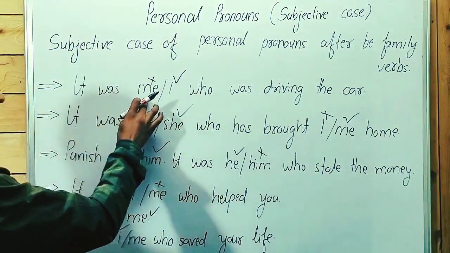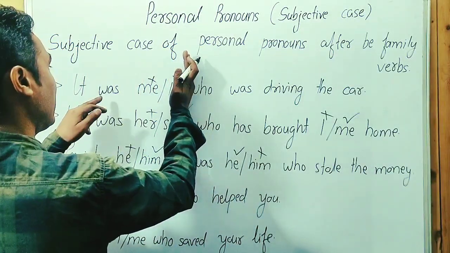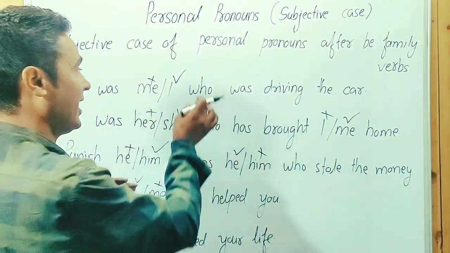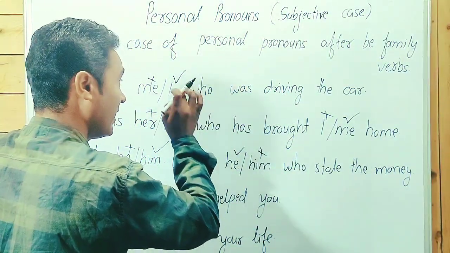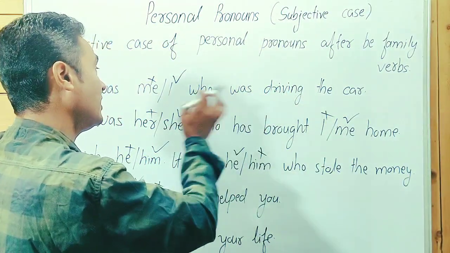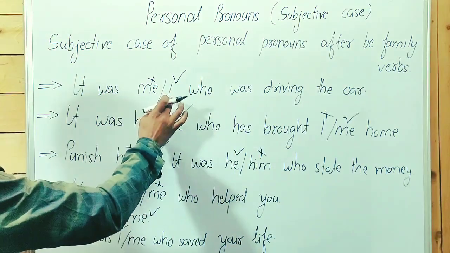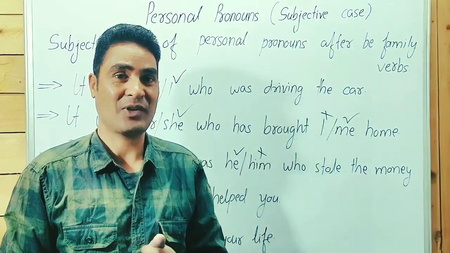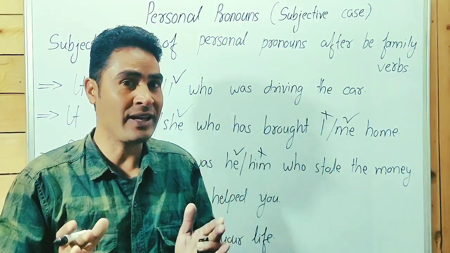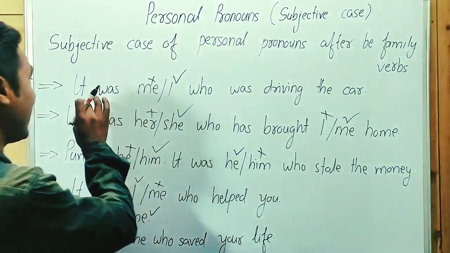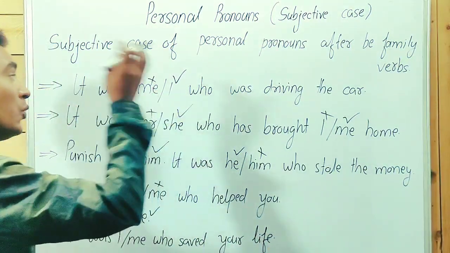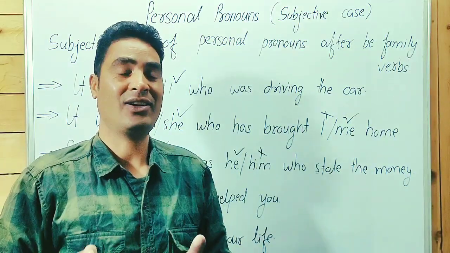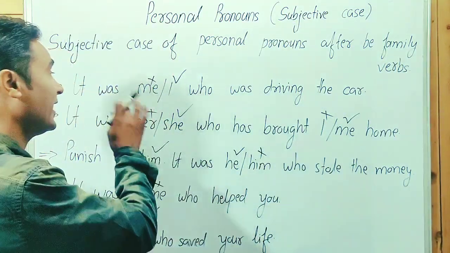Here it was me. If you sentence this in formal English, it was me, correct. It was I who was driving the car. With further detail, if you want to write something further, in this case you have to use the subjective case. The majority of writers say this. But guys, point to be noted, in formal English you will have to write "it was I." Whether you are finishing the sentence or writing further, you will have to use "it was I."